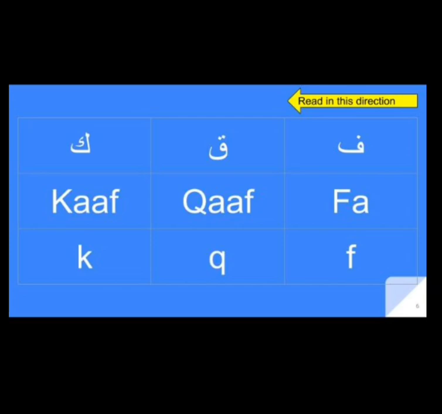Qaf has a Q sound. Kaf has a K sound. It's very light, and Qaf is very bold. Okay. So Qaf has a bold sound, Q. And Kaf has a light sound, Ka. Fa, Qaf, Kaf. Let's read the next.